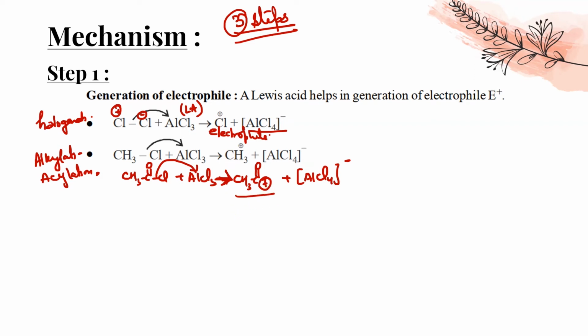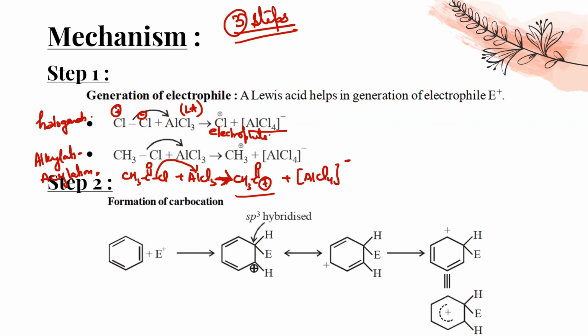So what is the role of AlCl3? To generate the electrophile. If AlCl3 won't be there, the Cl plus cannot form, isn't it? Because only when it combines with this will the electrophile be formed. So AlCl3 reacts with the negative part and generates the electrophile. Clear? So the first step we have done is the generation of electrophile. The next step is formation of carbocation.